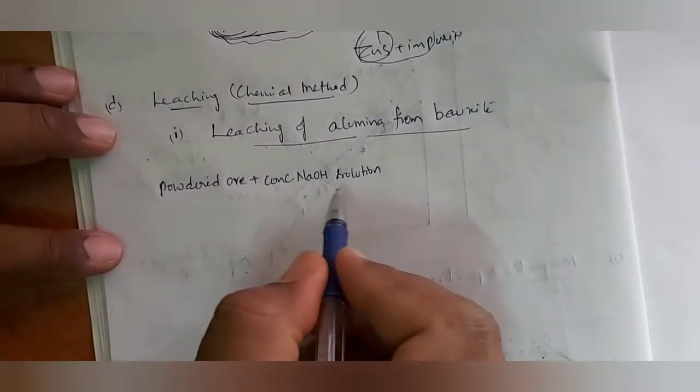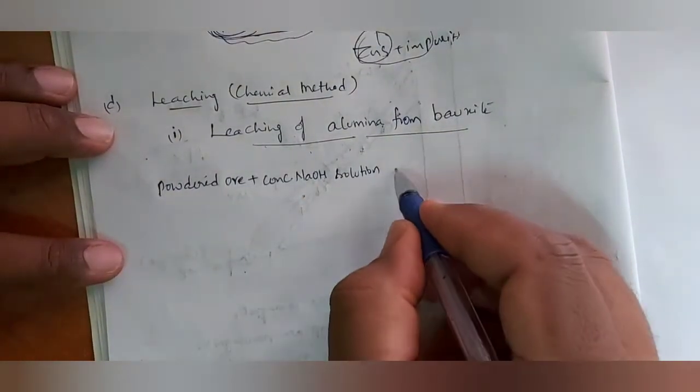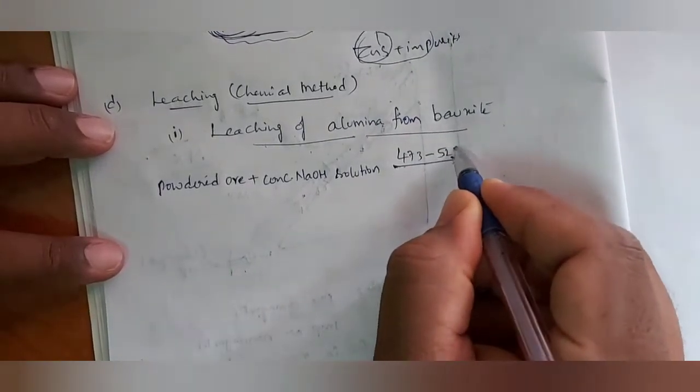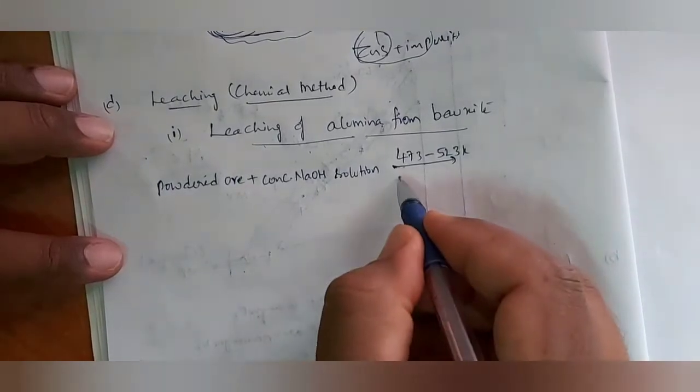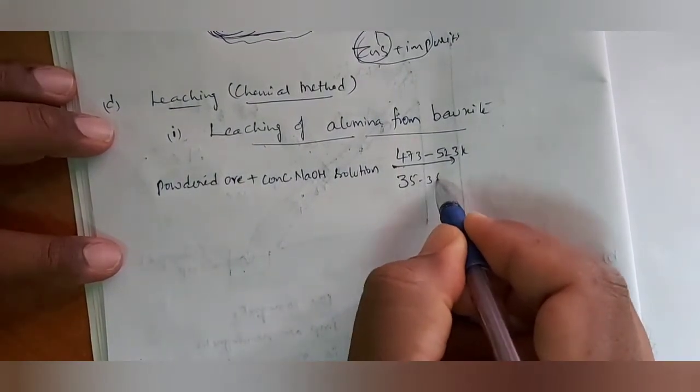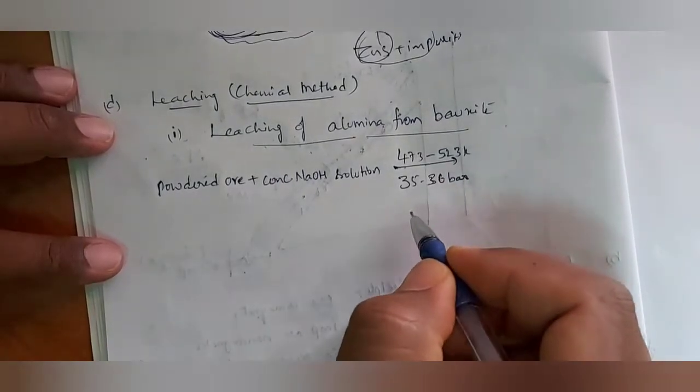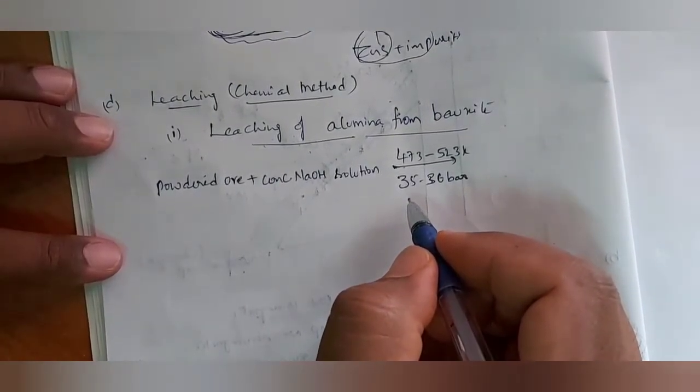When powdered ore is mixed with concentrated NaOH solution and heated at 473 to 523 Kelvin under a pressure of 35 to 36 bar, this process is called digestion.